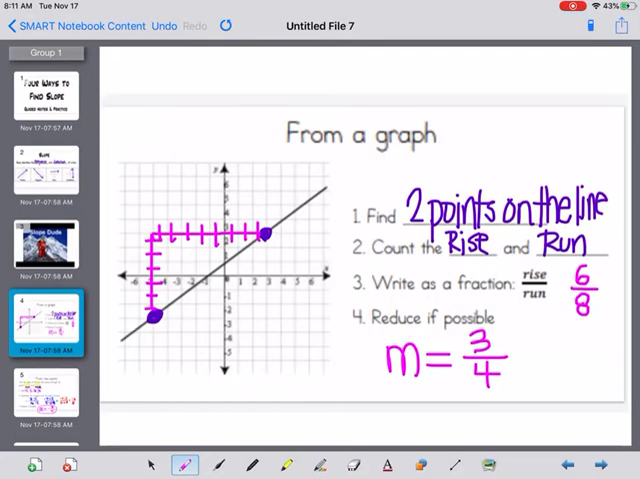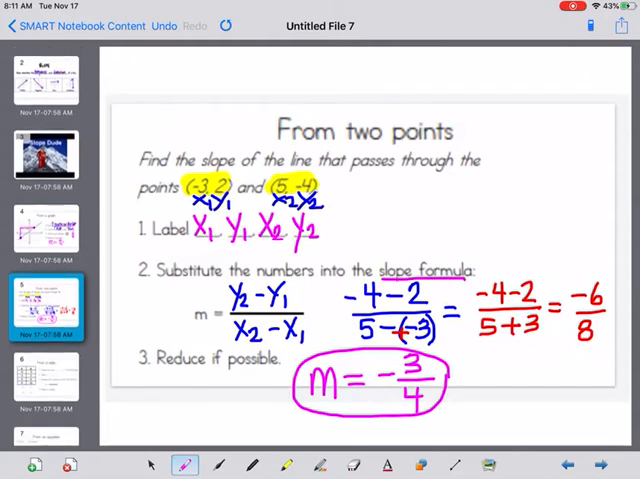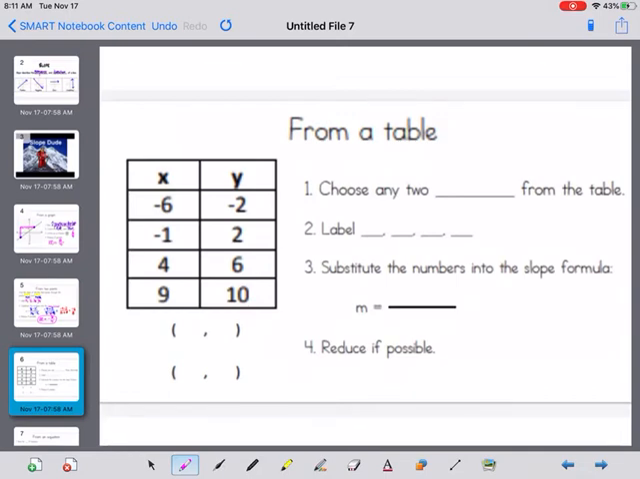So we can find slope from our graph using rise and run. We can now find slope from 2 points using our slope formula, which is y2 minus y1 over x2 minus x1. The third way you can find slope is from a table. So it says choose any two, we're going to choose any 2 points from the table. I'm going to choose these bottom points, 4 and 6, 9 and 10. So I chose my 2 points.